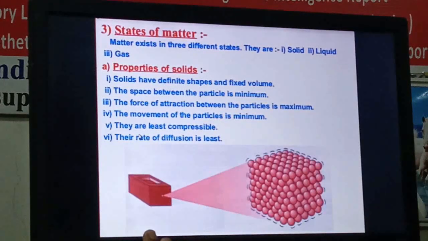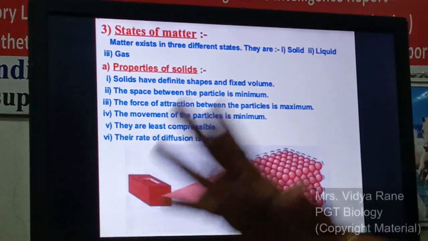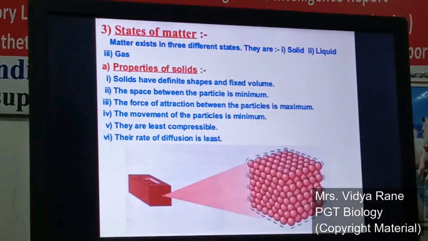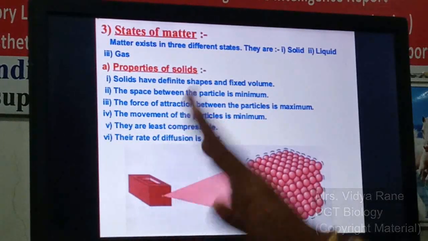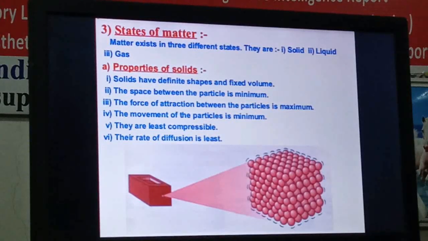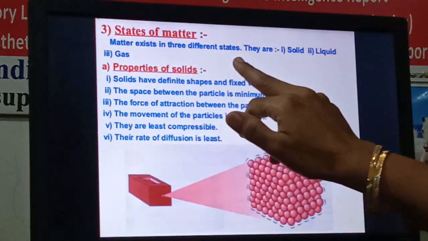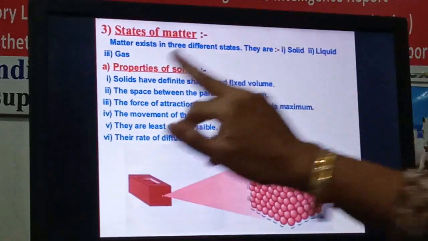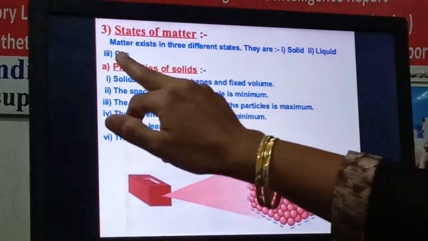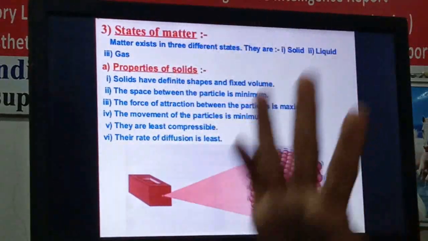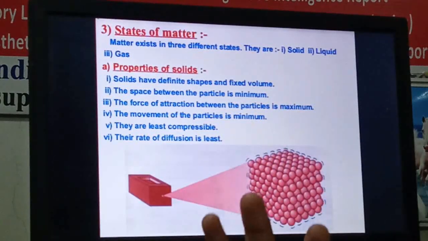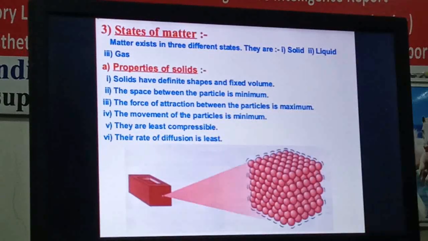Now see, in the properties of solids, first you should know what is meant by solid, right? Any substance which has a fixed shape and fixed volume is known as a solid. So solids generally have a definite shape and fixed volume. See here, matter exists in three states, that is solid, liquid and gas. These are the three states of matter, right? And the fourth state, I already showed you the molecular arrangement, that is plasma, right?